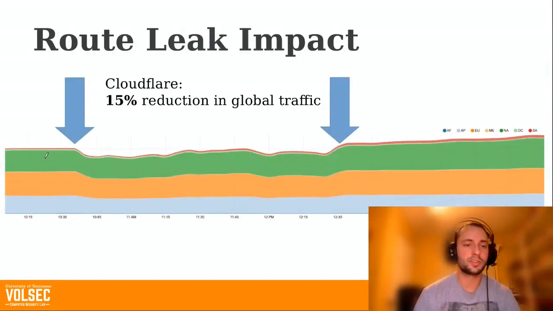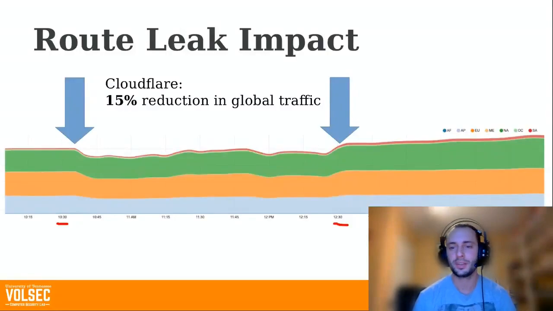This is Cloudflare's own self-reporting. I don't have absolute numbers for this, but you can see between 10:30 and about 12:30, when the leak was mitigated through out-of-band communication, Cloudflare saw a 15% reduction in inbound global traffic. For a content provider, that's bad. It's bad in pure economic terms, and it's bad reputationally as well. So these events can have serious impact on the data plane.